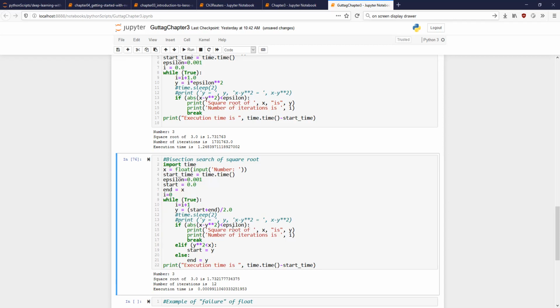So the algorithm is really important. To choose the right algorithm, you should spend as much time as possible, obviously within reason, to come up with a better algorithm, as long as it depends on what your goal is. For example, if you want to find the square root once, then it does not make much sense to spend time optimizing your algorithm very much. If you want to run it every half an hour, maybe it also does not make sense.